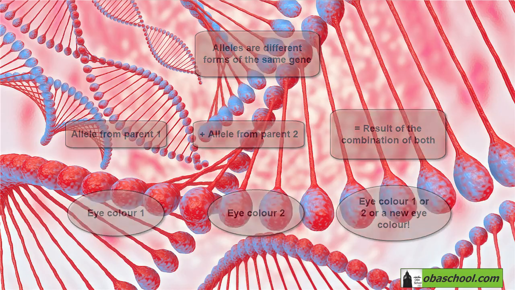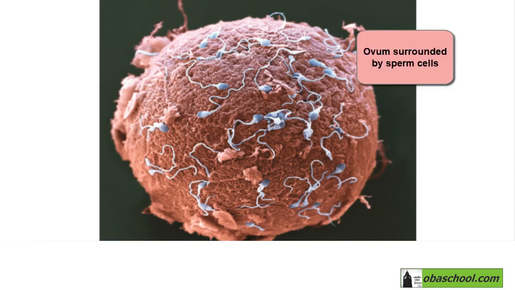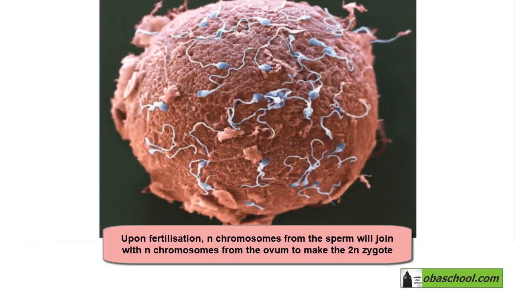This is the fusion of gametes at the moment of fertilization. This is one big ovum surrounded by many sperm cells. One sperm cell will enter and fertilize the ovum. The 23 chromosomes in the sperm will join with the 23 chromosomes in the ovum. Of course, here we're talking about humans. And we will have the zygote with 46 chromosomes.